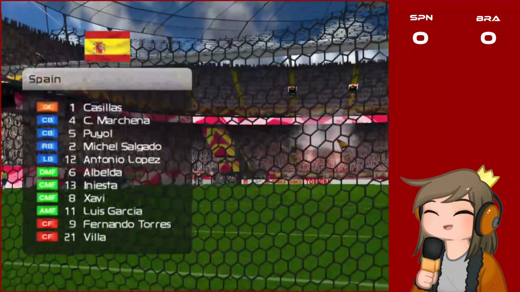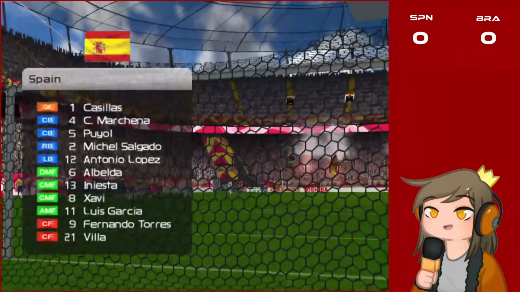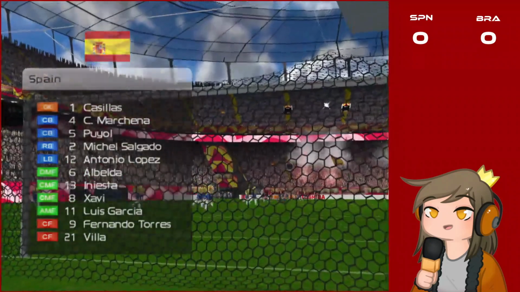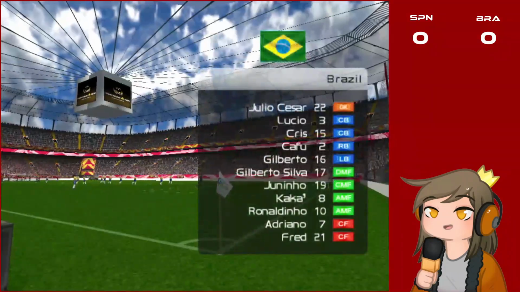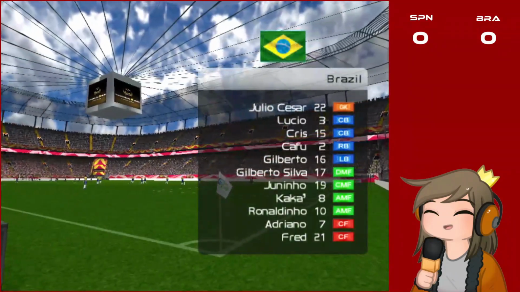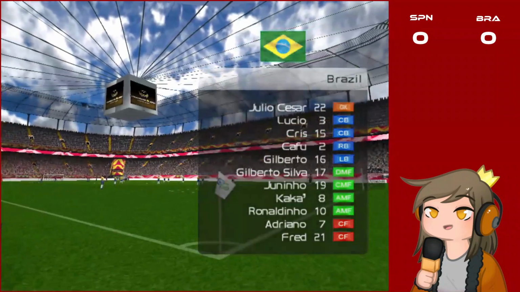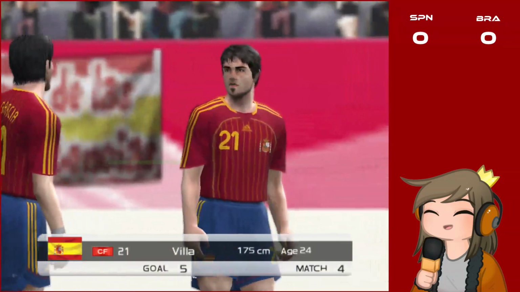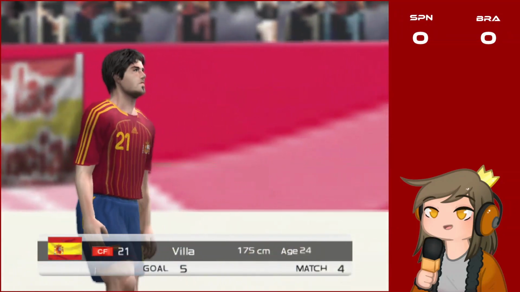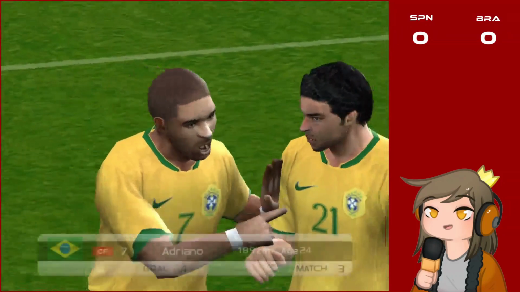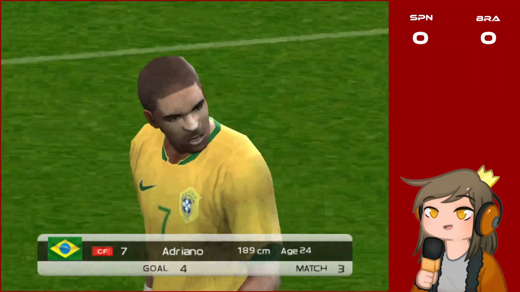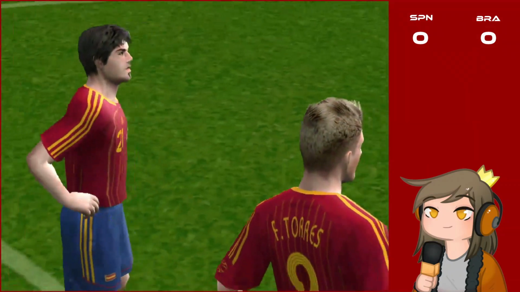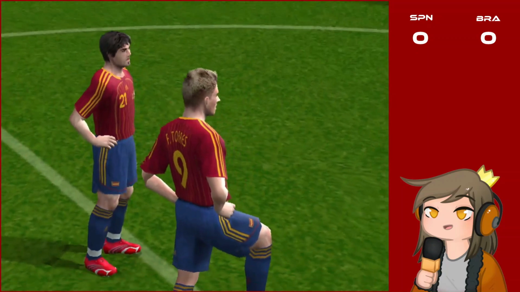Spain comes with Casillas, Marchena, Pujol, Salgado and Lopez, Albelda, Iniesta, Xavi and Garcia, Torres and Villa. Brazil comes with Julio Cesar, Lucio, Cris, Cafu and Gilberto Silva, Juninho, Kaká, Ronaldinho, Adriano and Fred. Here we see Spain's top scorer, Villa, with 5 goals in 4 matches, and Brazil's top scorer, Adriano, with 4 goals in 3 matches. And Spain kicks off.